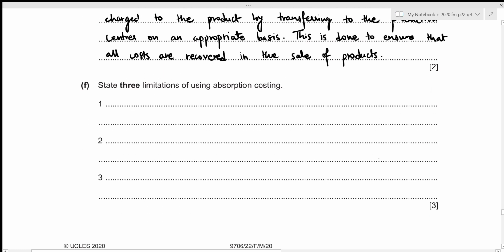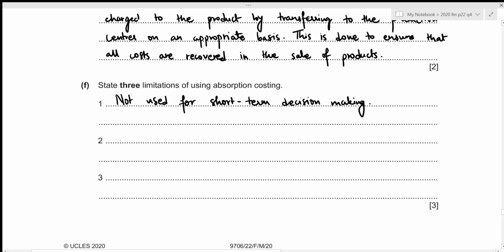We now need to state three limitations of using absorption costing. Absorption costing is not used for short-term decision making. That is a limitation. Then we also know that if we utilize our absorption costing, then we cannot calculate the break-even points.